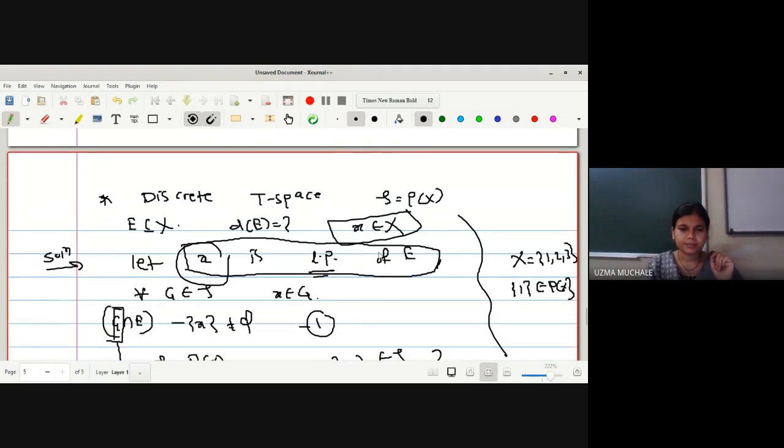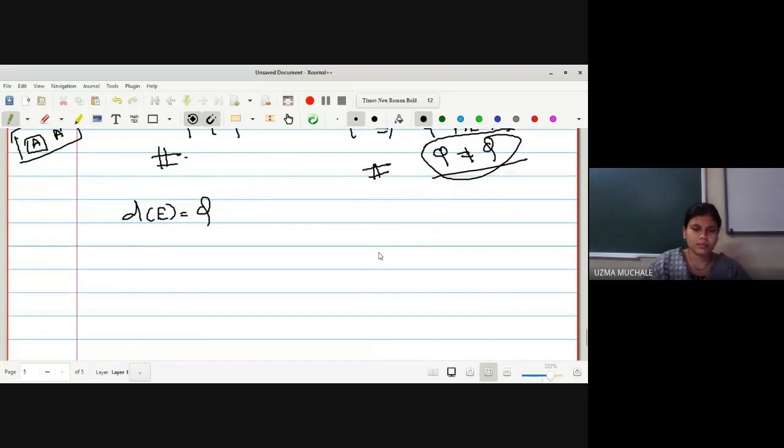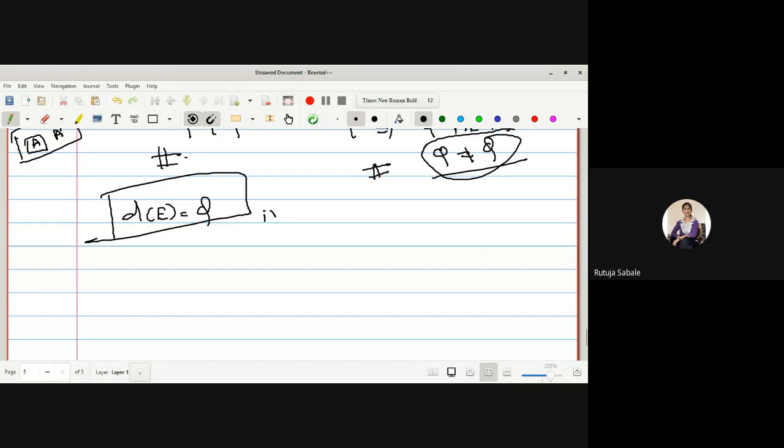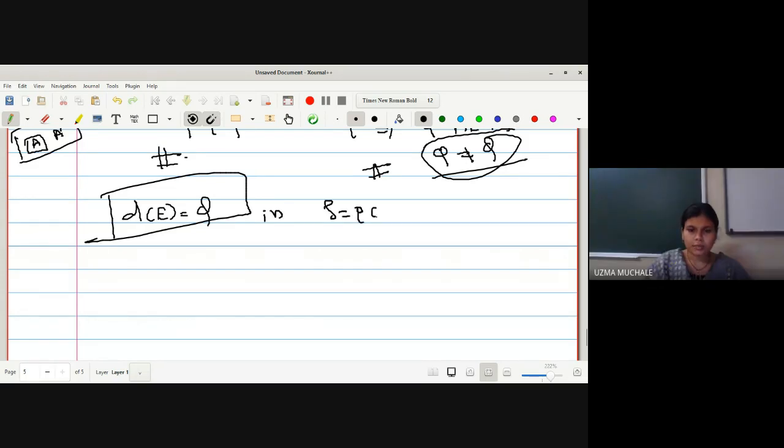बरोबर? Are you getting the result? Yes, ma'am. In case of discrete topological space, the set of all limit points is the empty set, or we can say the derived set of E in case of a discrete topological space is an empty set, because we have selected small x to be any member of X, and that small x we have proved to be not a limit point, and hence the result.